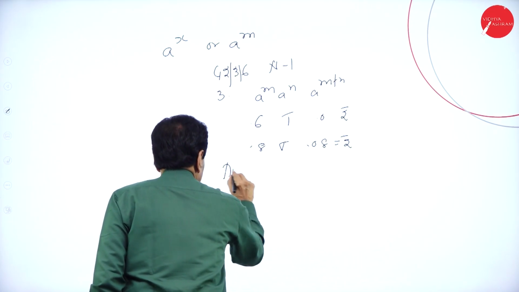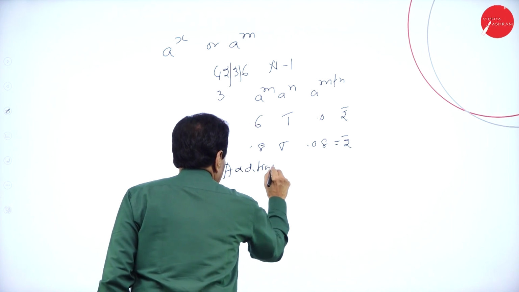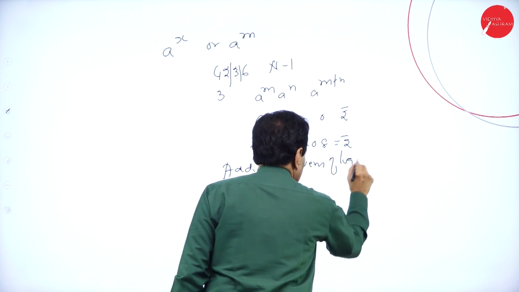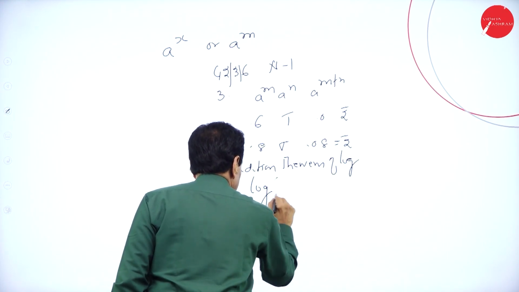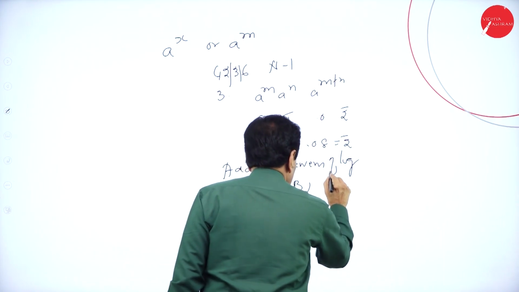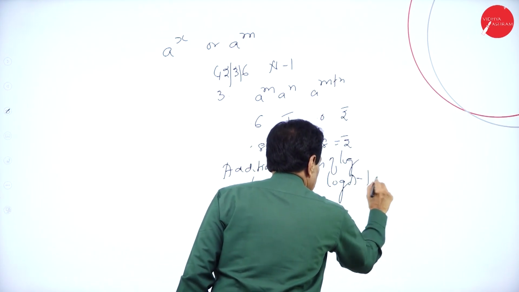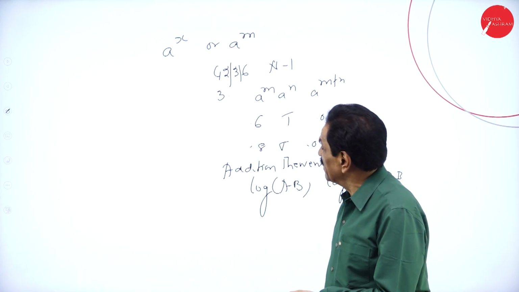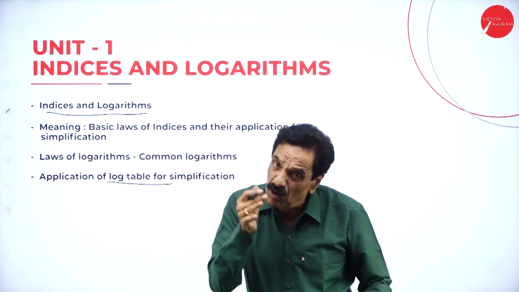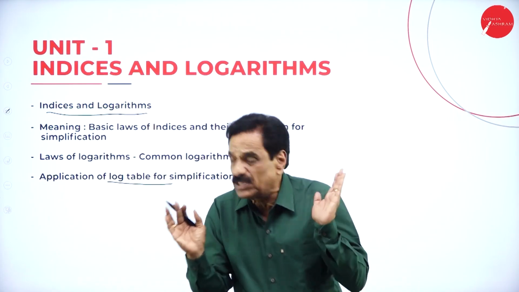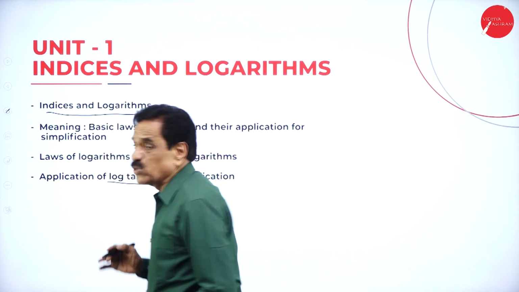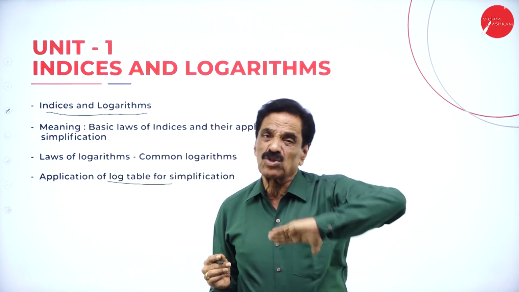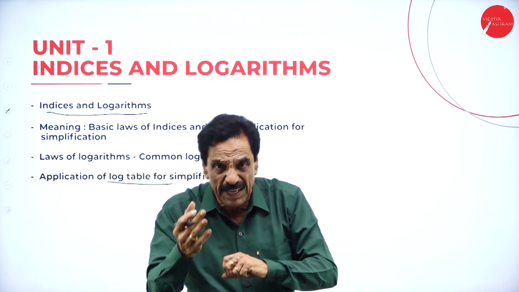The addition theorem of log: if we say log AB, it is log A plus log B. So I am going to explain. When you go for a problem, I will explain what logarithm theorems there are. Here in indices also, we have 5 laws. All laws we are going to apply one by one so that we make the mathematics simpler.